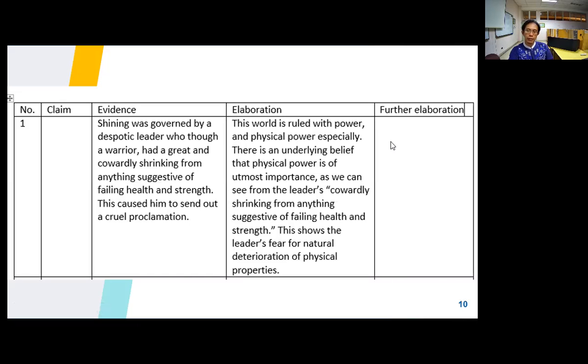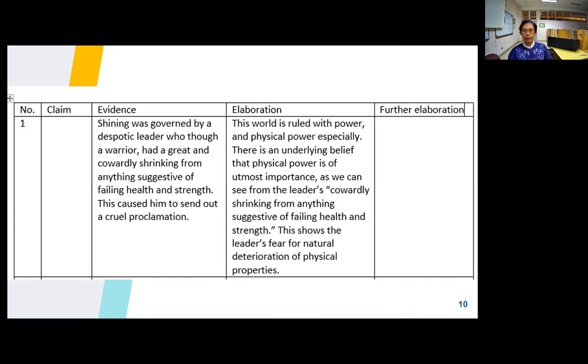And then, to support that, I show this quote. And at the end, I make a conclusion saying that this shows the leader's fear for natural deterioration of physical properties, or natural worsening of physical properties. That is my next explanation.